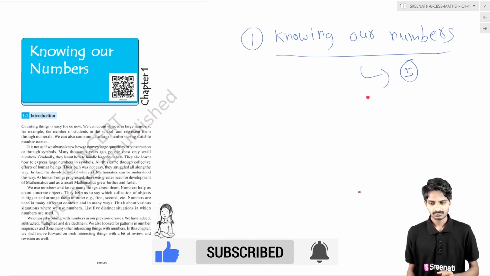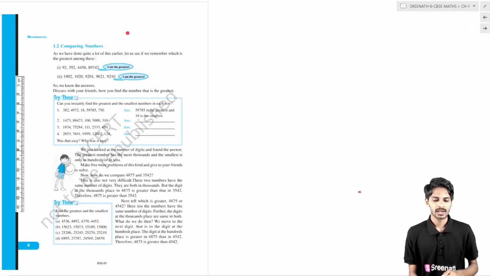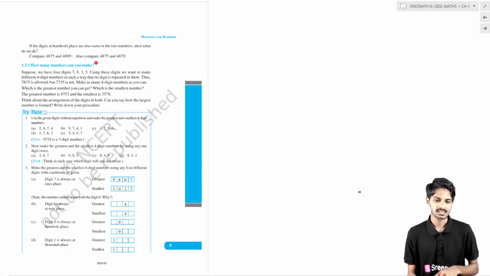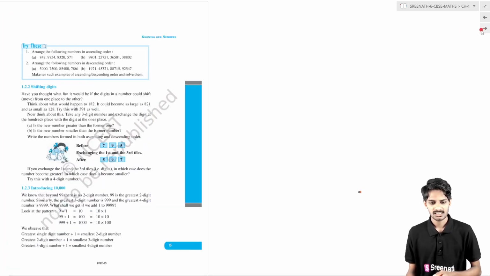Now the first topic is the introduction. What you have learned in your previous class, it is about the introduction. The second topic is comparing numbers. How we can compare numbers. In the second topic we have some subtopics. How many numbers can you make is one subtopic.